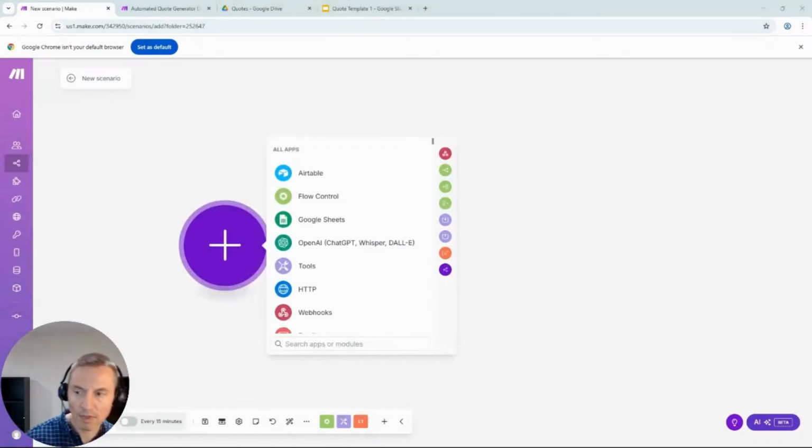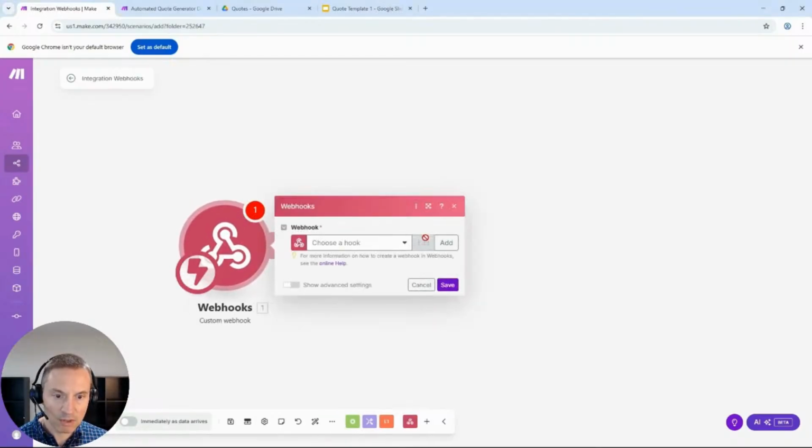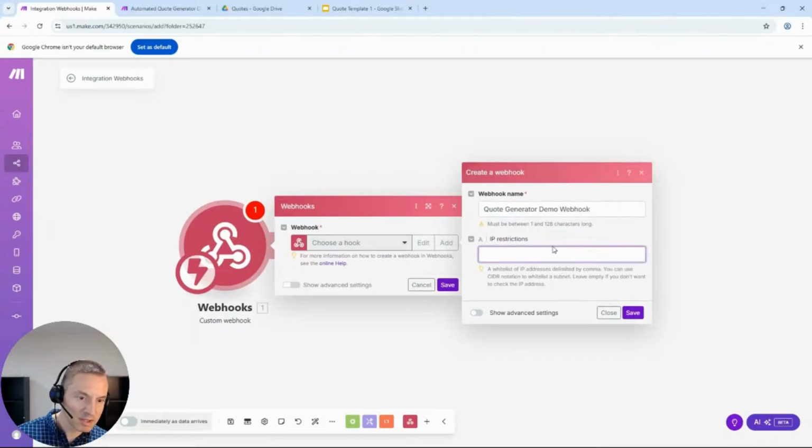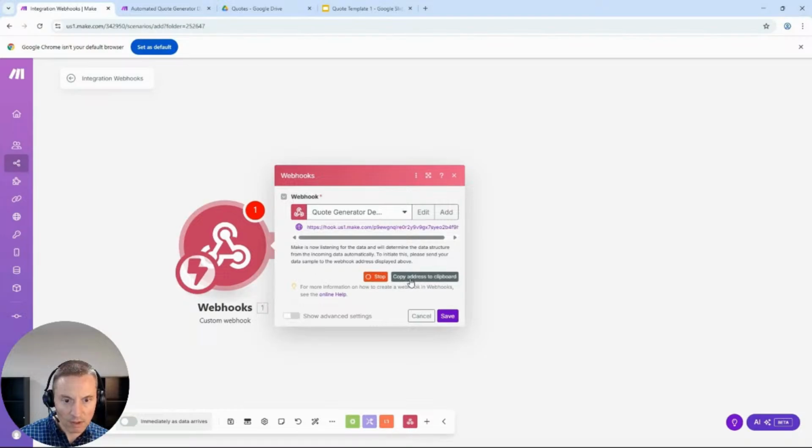So the first thing we want to do is create a webhook. We just click on custom webhook. We want to add one. So we'll call this our quote generator demo webhook. I always like to put IP restrictions in mine, but since this is a demo and I won't be using it, I will just leave it blank. All right, so now we need to copy this URL, the webhook we're going to send it to. We will need that.